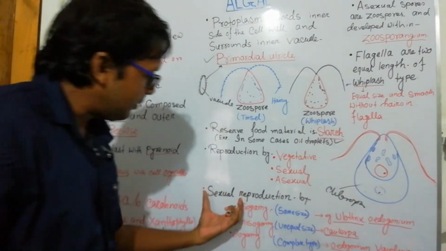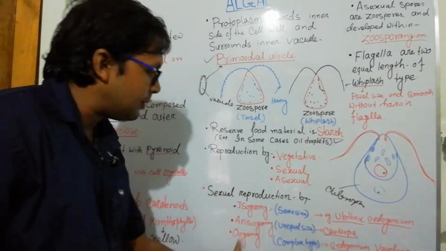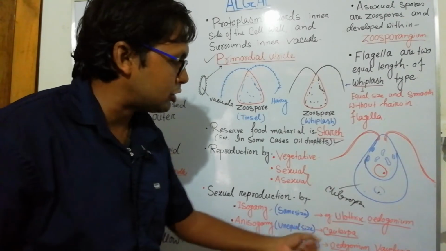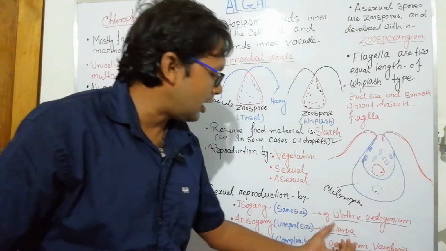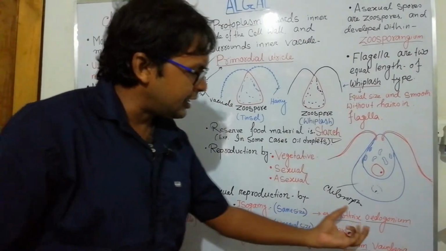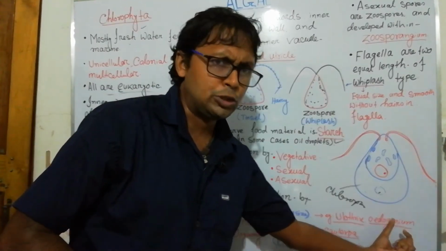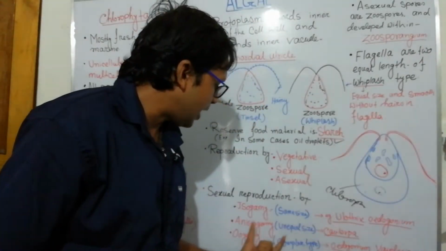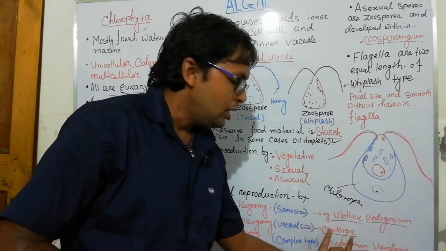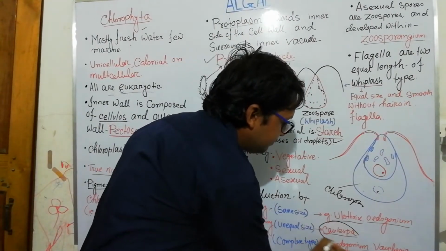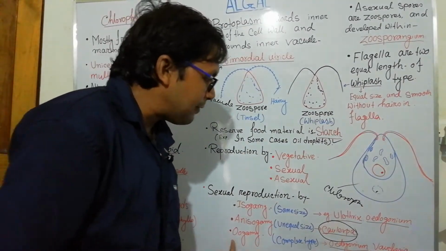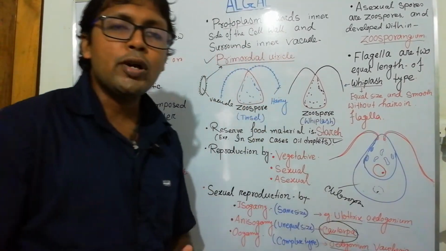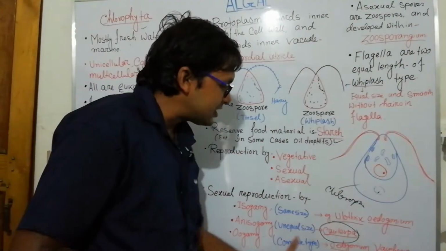So what types of sexual reproduction? Isogamy, anisogamy and oogamy. Isogamous types are Ulothrix and Oedogonium, and in addition there is Spirogyra. In anisogamy, there is Caulerpa. And Oedogonium and Vaucheria exhibit oogamous reproduction.